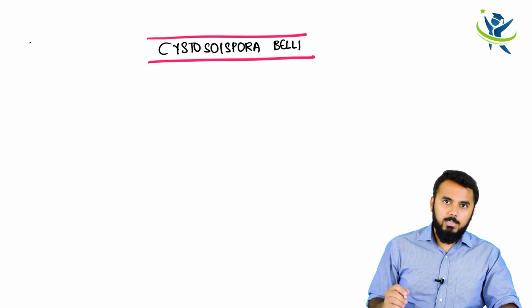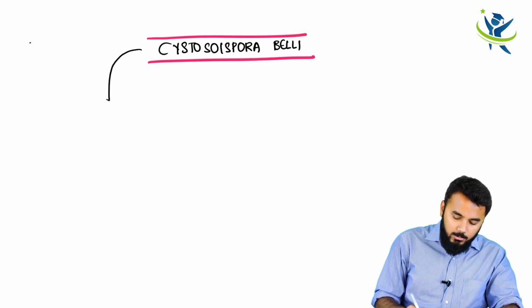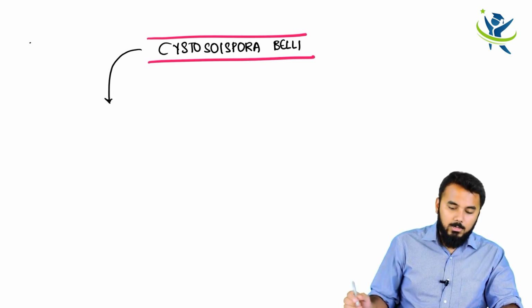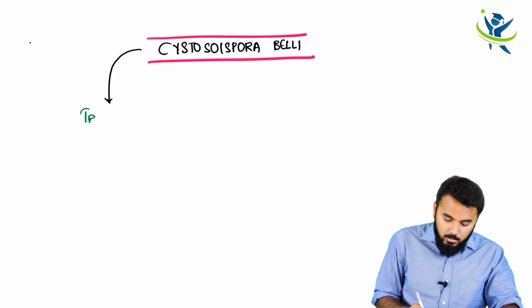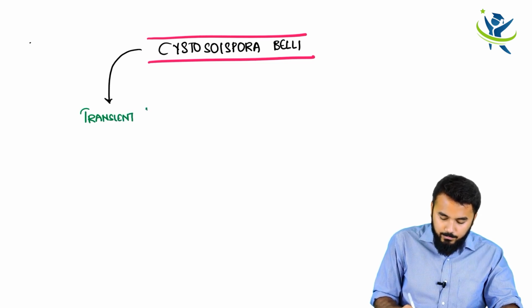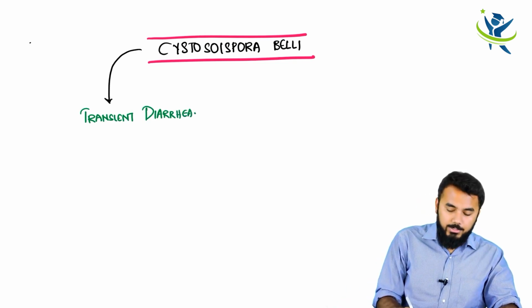The first important thing is that it is responsible for causing transient diarrhea. Now the question is, transient diarrhea in which group of patients?